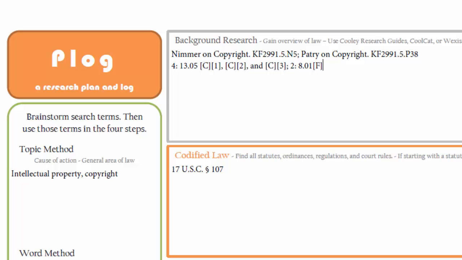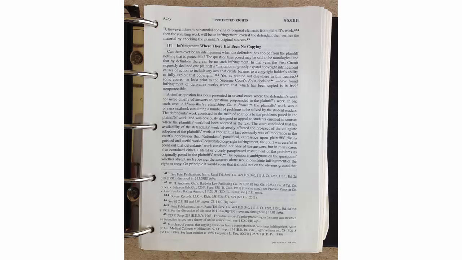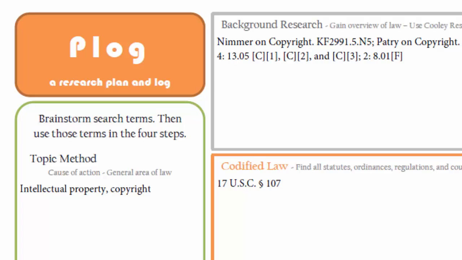We'll first go to volume 2, chapter 8, because I'm thinking that it won't be very helpful, and I kind of just want to get it out of the way. And as we see here, sure enough, it isn't very helpful in helping us understand what a parody is. But see how methodical we are? We exhausted the index. We wrote the 2 leads we had down on the plog, and now we're following up on each lead. So we'll cross off volume 2, chapter 8 here, and we'll focus on chapter 13, section 5, C1, C2, and C3.